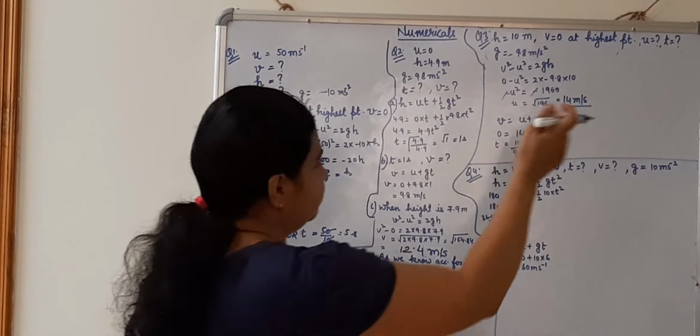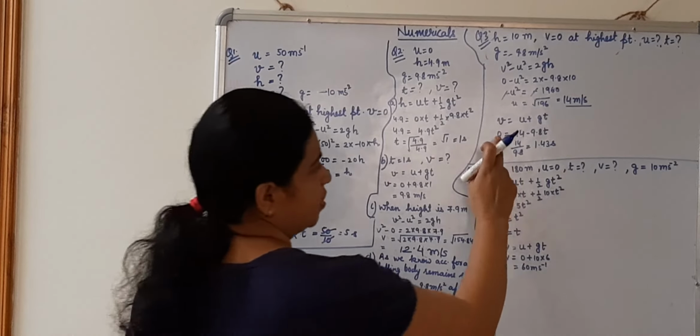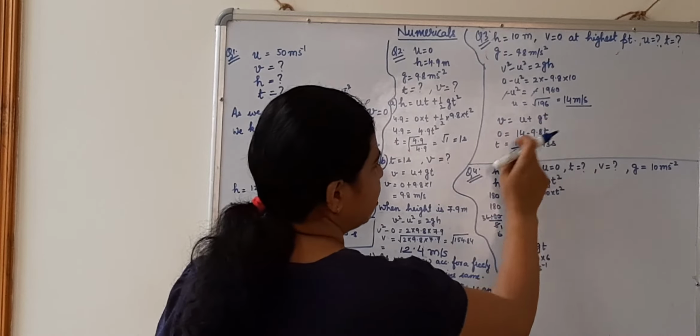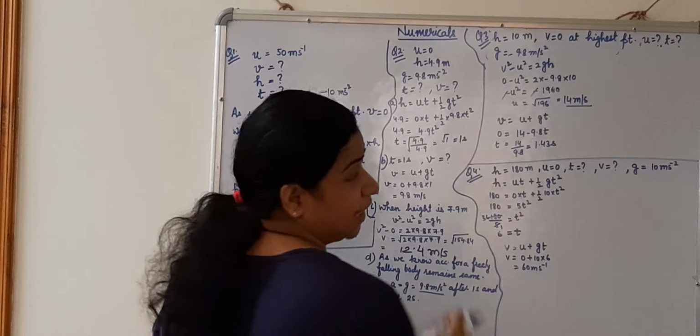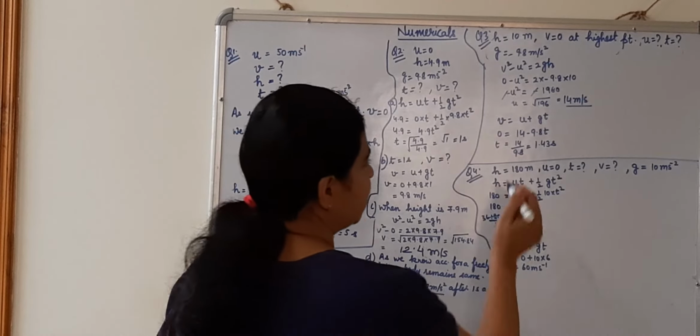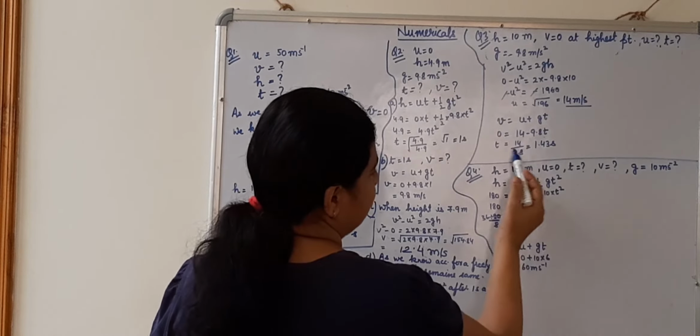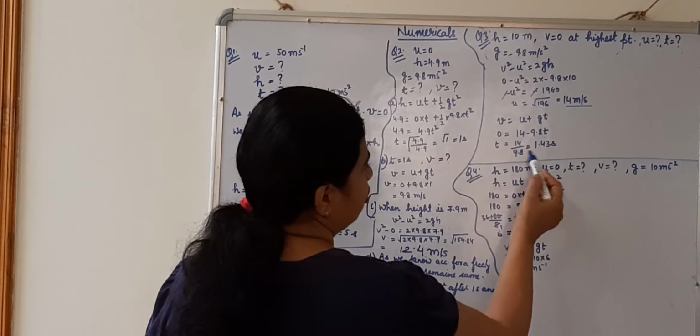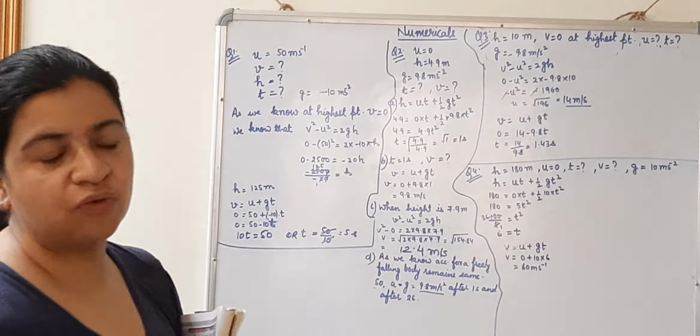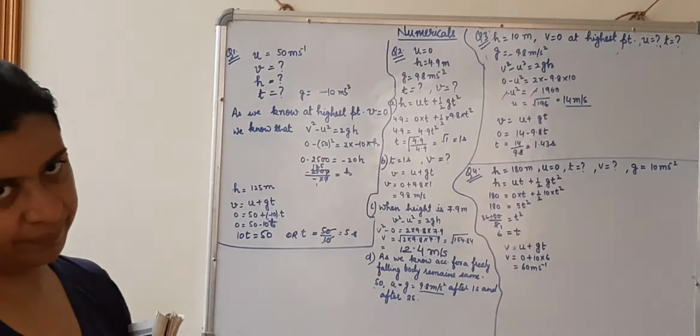Now the time. Simple equation. First, v is equal to u plus gt. v is 0 because at the highest point the velocity of the object will be 0. u is 14 which we got just now, minus 9.8 t. So t is equal to 14 upon 9.8, that is equal to 1.43 second.